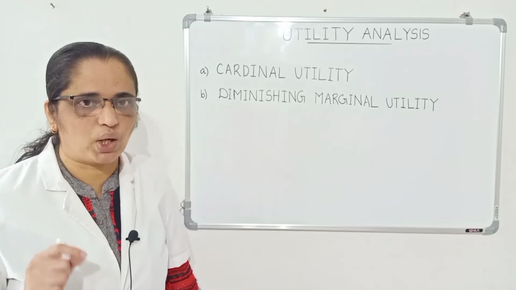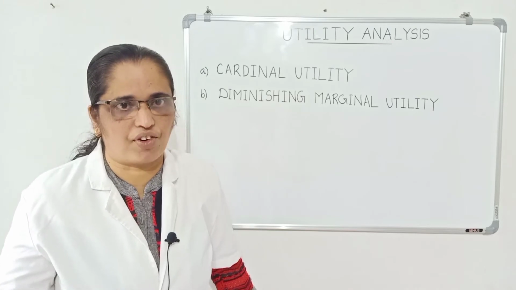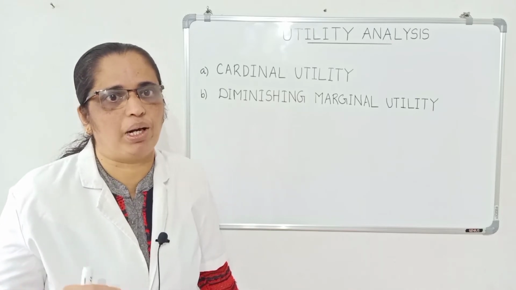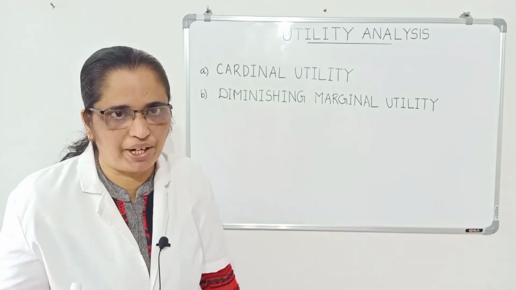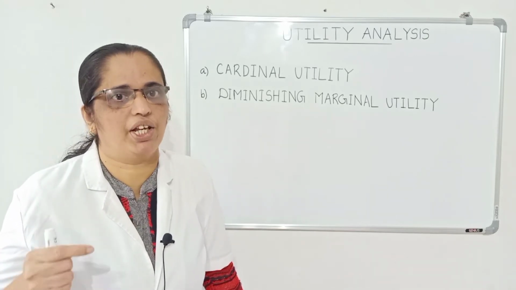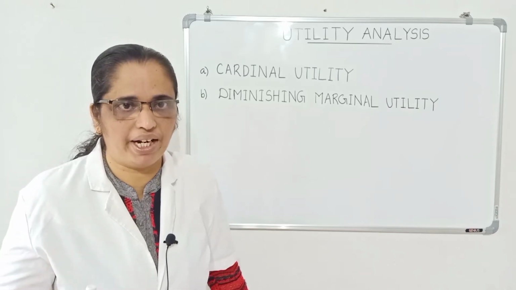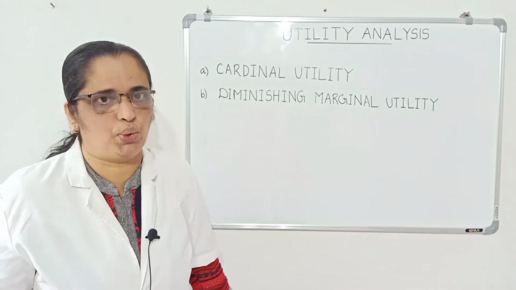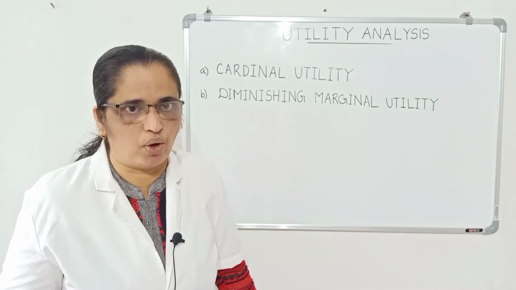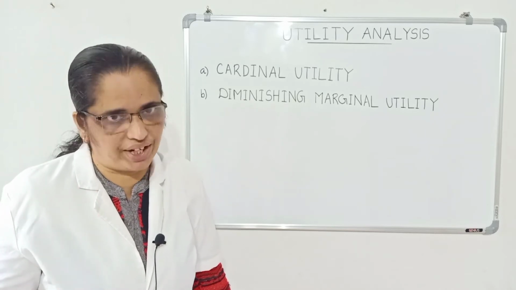That is, according to this law, the additional benefits from the successive units will be diminishing. What is it? The additional benefits or the marginal utilities from the successive units will be diminishing, when we consume, when we enjoy, or when we acquire more and more of a good or a service.